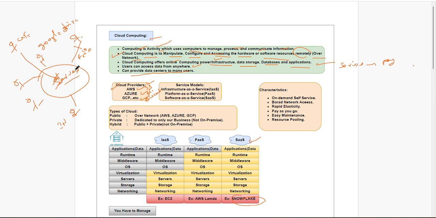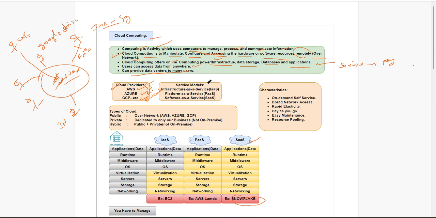If you choose this data center, India to Singapore, the latency will be very less. Why? Because Singapore is near to India. That's the thing. So how do these cloud providers provide services?